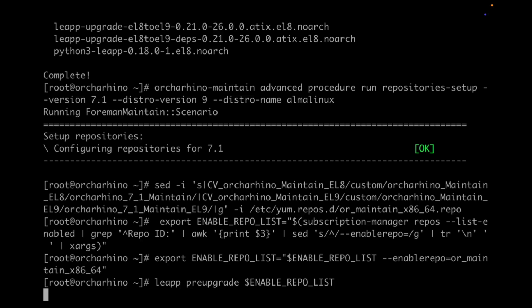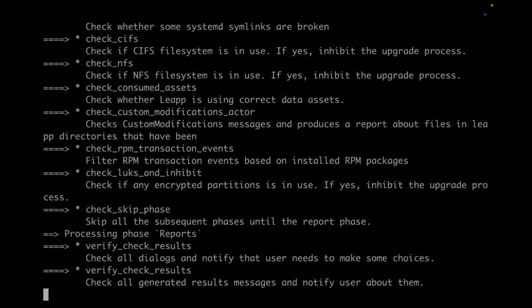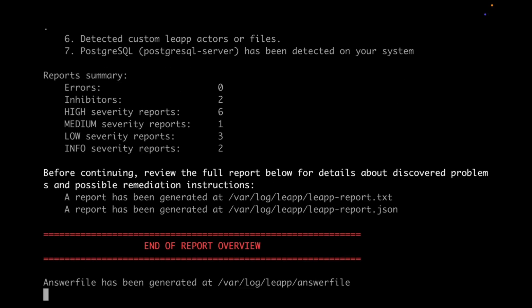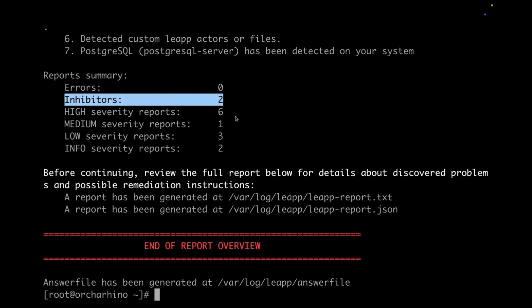So this is going to run for quite a few minutes. So feel free to grab a coffee. We will jump forwards again and check if we run into any inhibitors. So, as expected, we did run into inhibitors. So let's actually check.